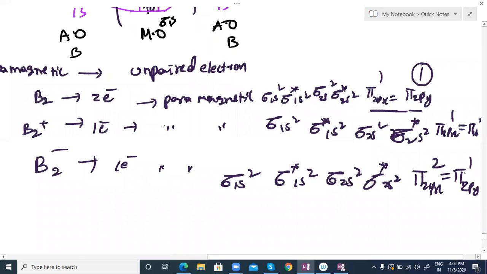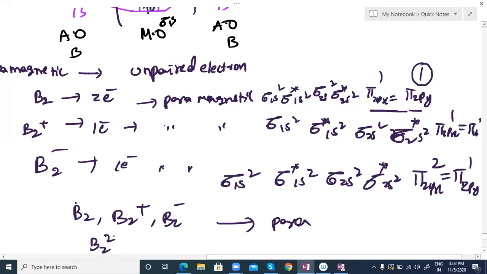You can add it to pi 2py also, it doesn't matter. So this is also paramagnetic. Ultimately we got B2, B2 plus and B2 minus as paramagnetic, and B2 2 minus and B2 2 plus as diamagnetic. 2 plus means we are removing two unpaired electrons, so no unpaired electrons, so diamagnetic. B2 2 minus means I am adding two electrons. Even that has no unpaired electrons, so diamagnetic.